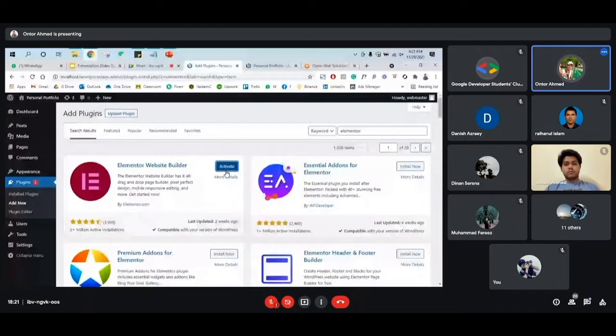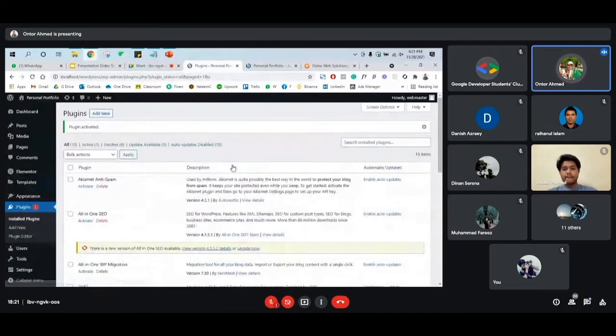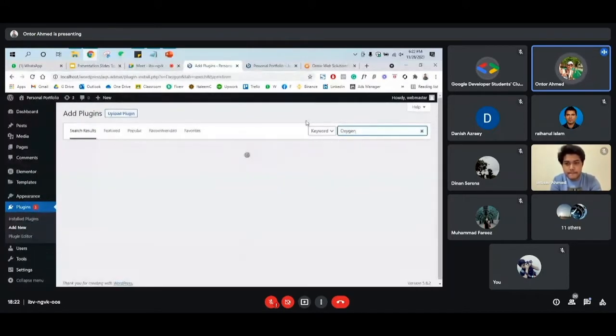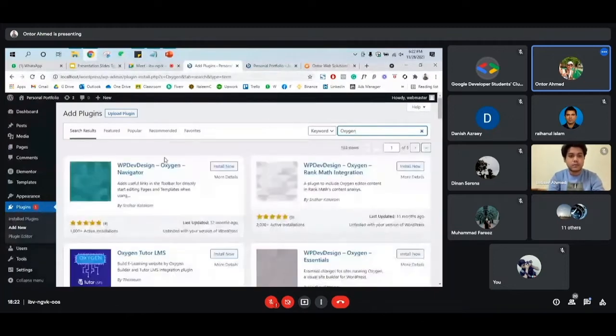And one brother asked if I have any experience with the Oxygen page builder yet or not. I haven't tried it yet, but we can search for it and see what it is about. So let's search for Oxygen and see if we can find it. Okay, so Oxygen, I guess it is an LMS plugin, which is a Learning Management System. It will help us create a system that we can use to teach other people, or any tutorial websites we can make with that.